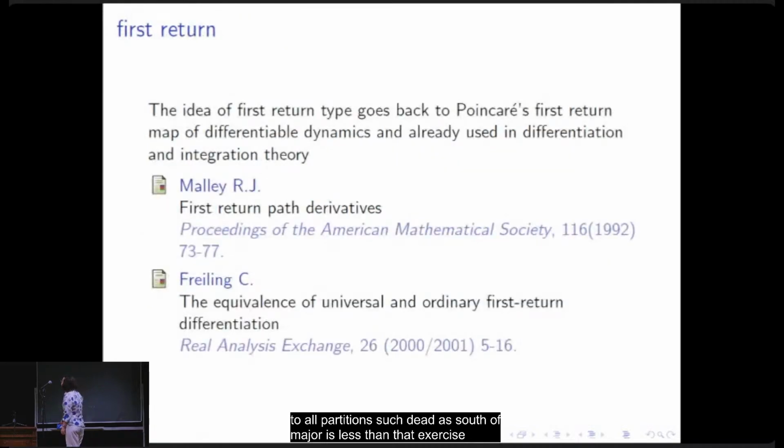The idea of first return type goes back to Poincaré's first return map of differentiable dynamics. It was already used in differentiation theory and integration theory, and I mention two papers by Malý, published in 1992, and by Freiling, appeared in 2000.